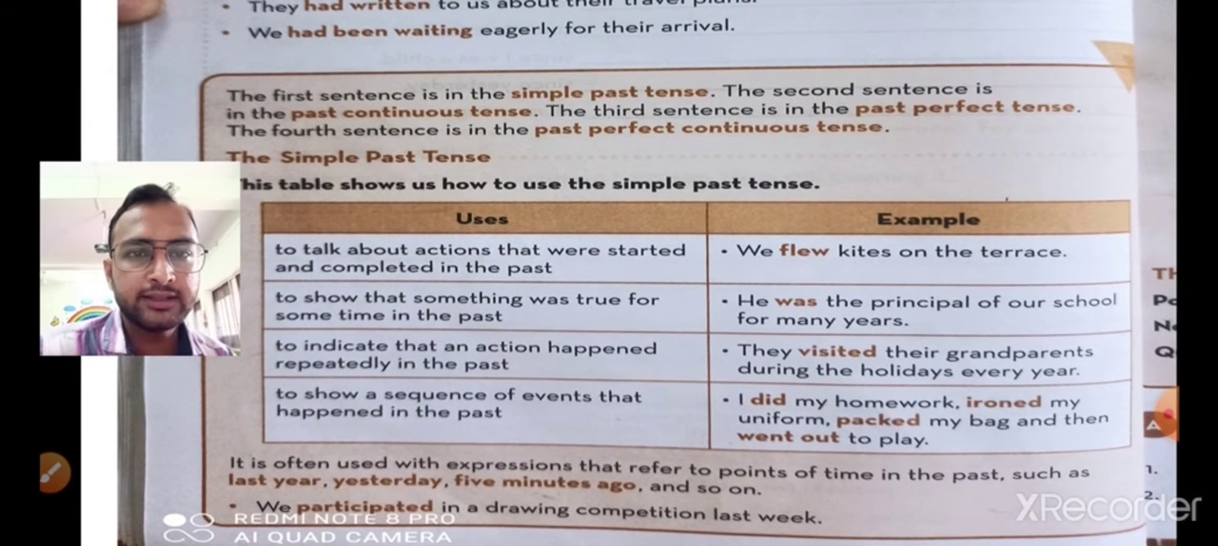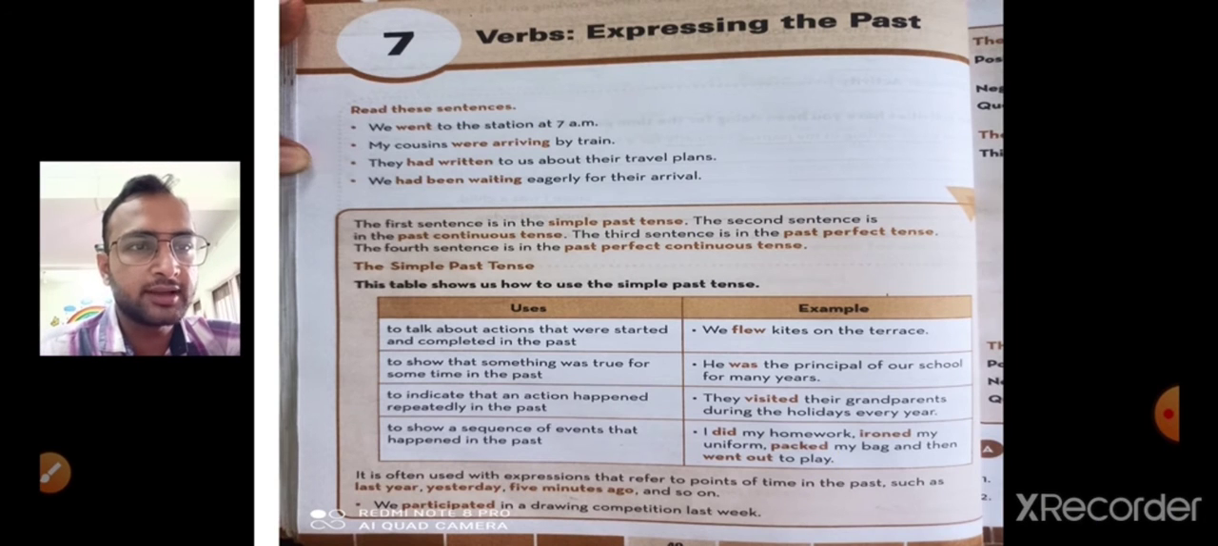It is often used with expressions that refer to a point of time in the past, such as last year, yesterday, few minutes ago, and so on. "We participated in a drawing competition last week." So basically the simple past tense describes the things or actions that have happened in the past or a few minutes ago. So let us move on to the second page.